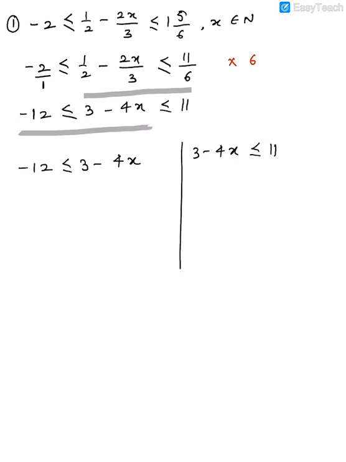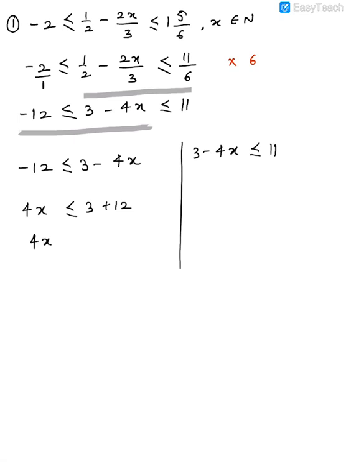Now guys, very important thing, always remember that we will always keep x positive. If you are noticing right now, x is not positive here, right? It is a negative term here. So what will be our first objective? We are always going to make x positive first, guys. There are different methods to solve, but the method we are following is a very simple way. So I will shift minus 4x to the other side and I will shift 12 to the other side. You see the signs have changed.